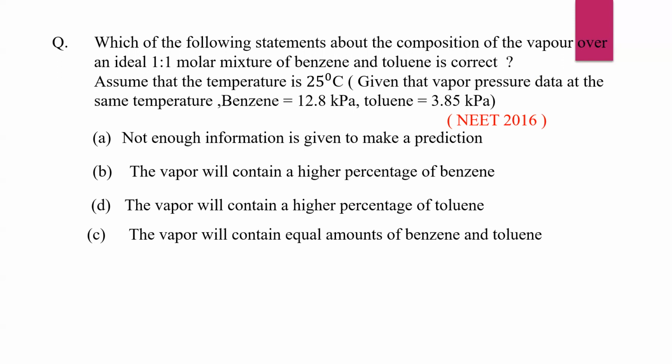NEET 2016 question. Options are given here. A, not enough information is given to make a prediction. B, the vapor will contain higher percentage of benzene. C, the vapor will contain higher percentage of toluene. And D, the vapor will contain equal amounts of benzene and toluene.